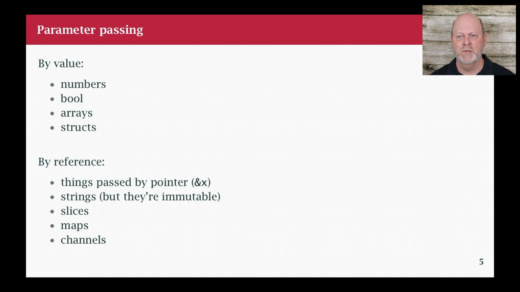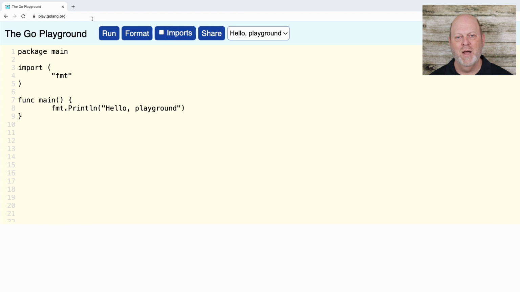And we're going to see that there's the practical view of it when you think about the data that's behind the slice or the map, and then there's the technical view of what actually happens when you call a function. So now we're going to go back in the playground because I wanted to illustrate some things about parameter passing. So I'm going to start with this first example.